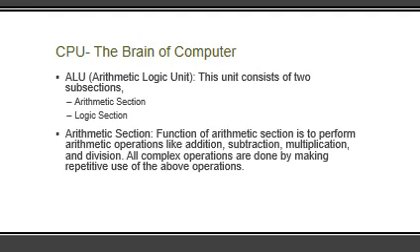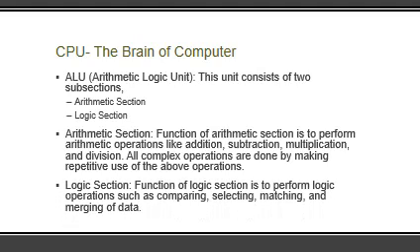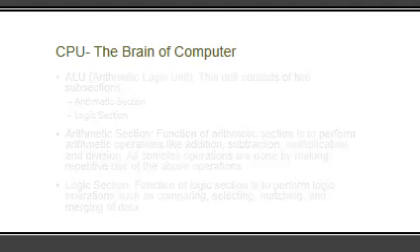Arithmetic section means the calculations that are related to mathematics, like addition, subtraction, that are done in this part of computer. Logic section performs those tasks which need some logic, like if we are comparing two values, if we are matching two values, if we are merging data, then some logic is needed behind that, and this task is done by the logic section.